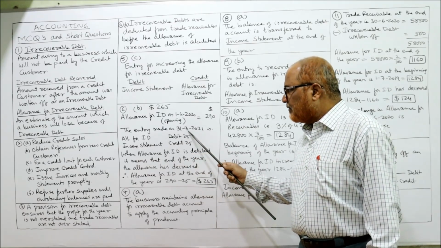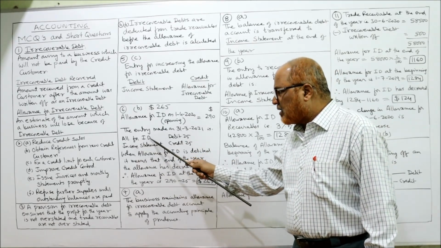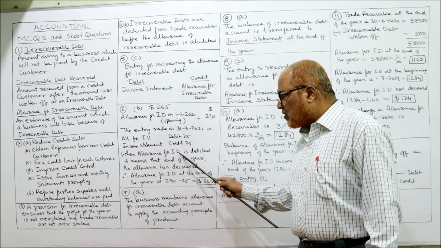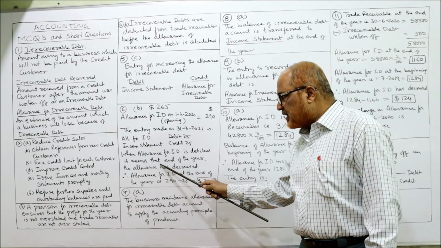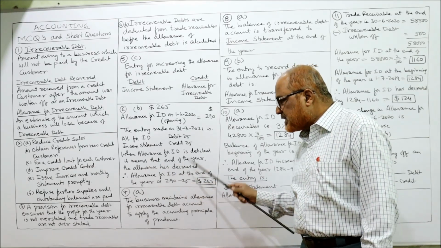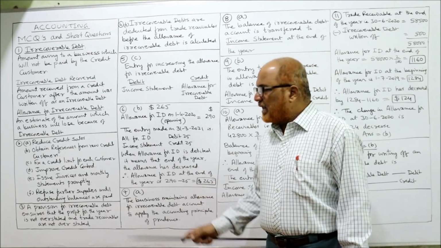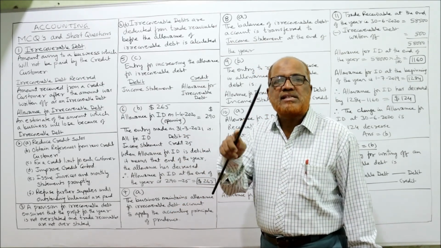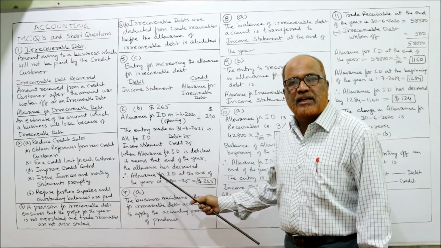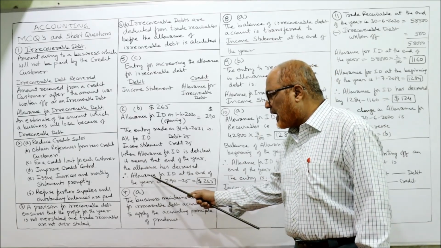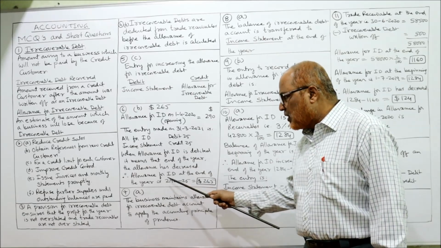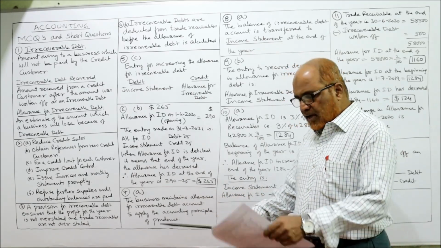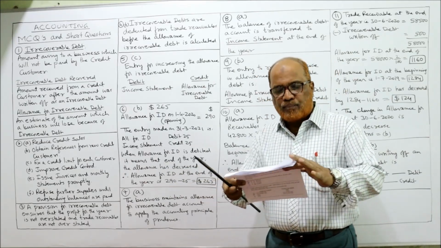Allowance for irrecoverable debt on 1/4/2020, opening, was 290. The entry made on 31st March 2021 is allowance for irrecoverable debt debit, income statement credit. When allowance for irrecoverable debt is debited, it means that at the end of the year the allowance has decreased. So now subtract: allowance for irrecoverable debt at the end of the year is 290 minus 25, 265. That is the answer. Next, seventh question, again MCQ.